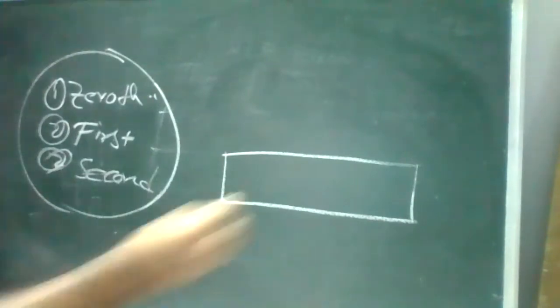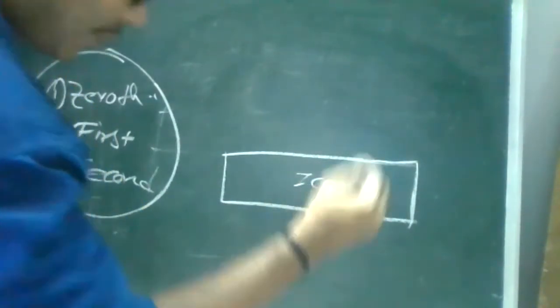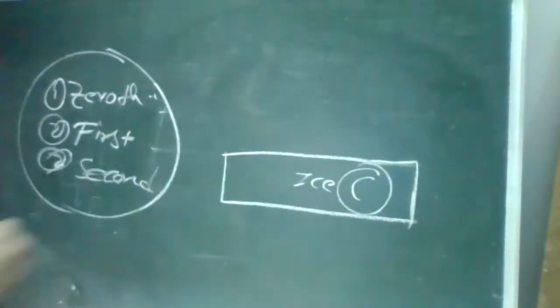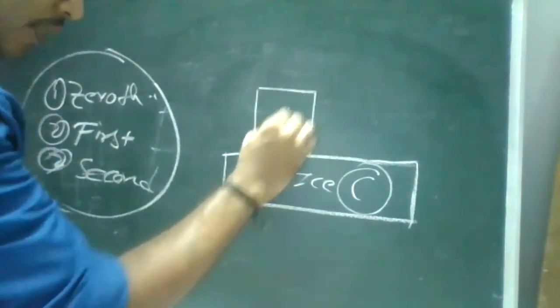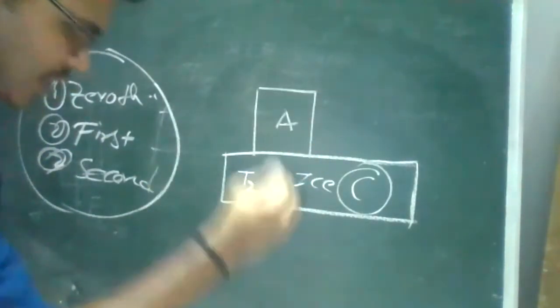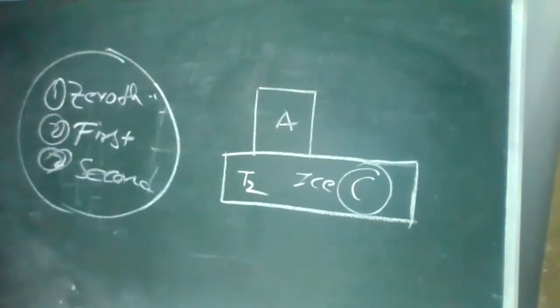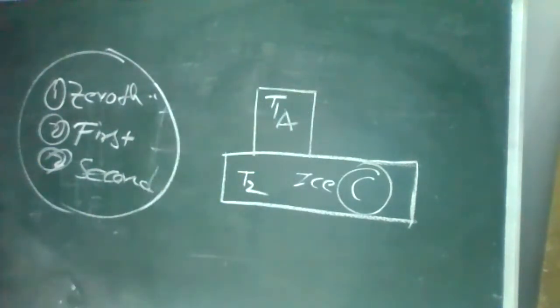For example, I'm taking a block of ice, and I'll name it C. Assume the temperature of this ice block is T2. I'll take one more object, A, whose initial temperature is T1.